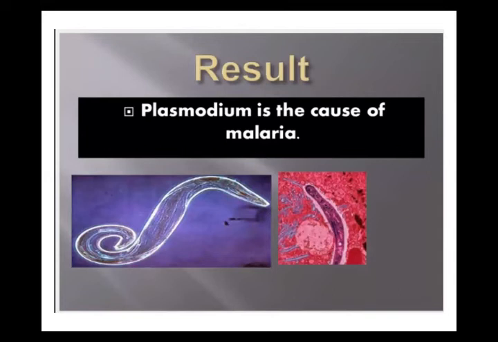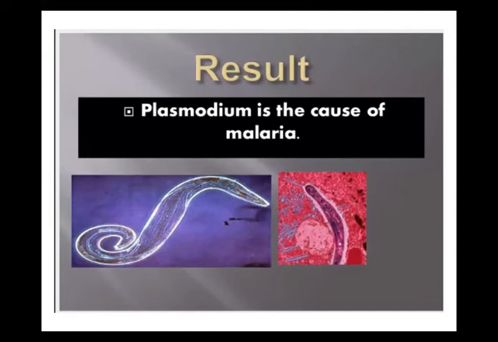It was proved by the scientists because all the patients had plasmodium in the blood. That's why he observed that plasmodium is the cause of malaria. Hypothesis is approved. The scientists made a hypothesis, an intelligent guess that plasmodium is the cause of malaria, but after deduction, after experiment, it is proved by the scientists that plasmodium is the cause of malaria because the result was positive.